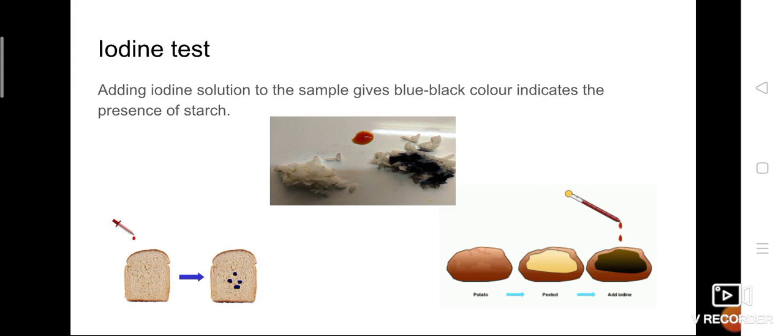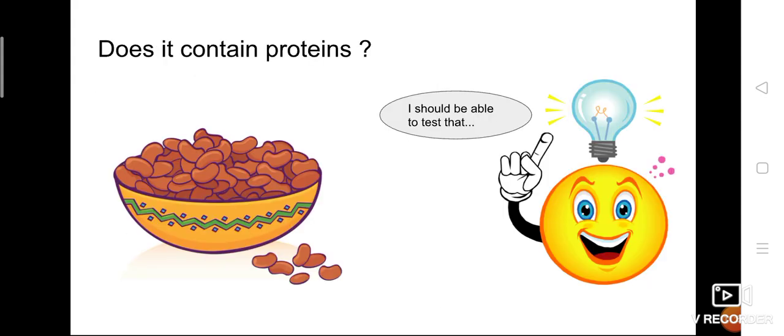Here not only potato, bread is also given, and rice is also rich in carbohydrates. Generally iodine solution is somewhat reddish brown in color, but when it reacts with a rich source of carbohydrates, it changes its color to blue black. That blue black color indicates the presence of starch in a particular foodstuff.